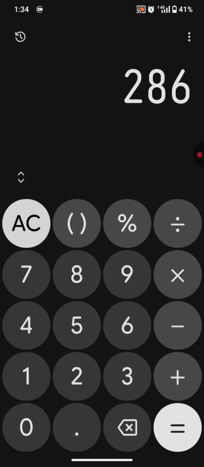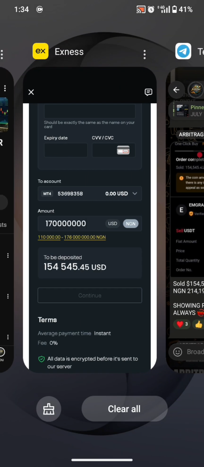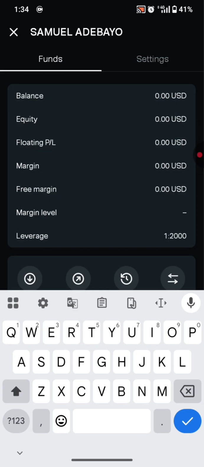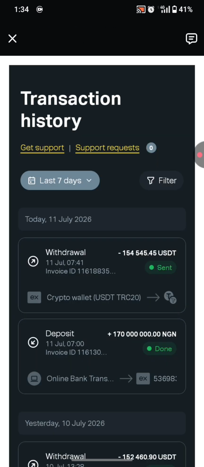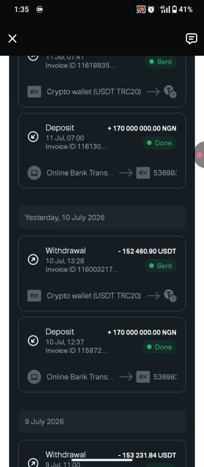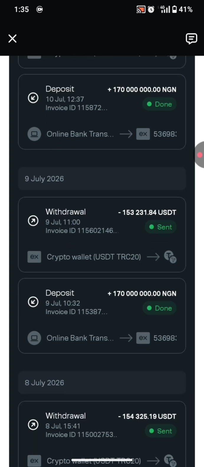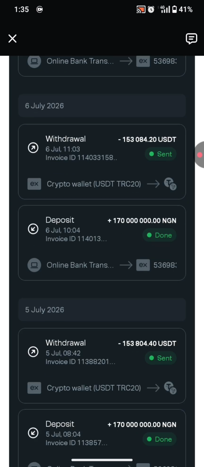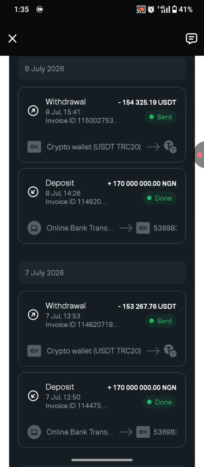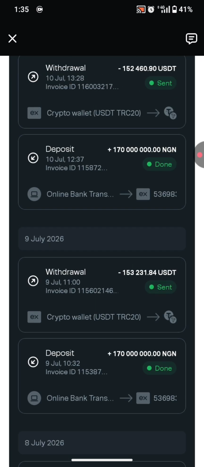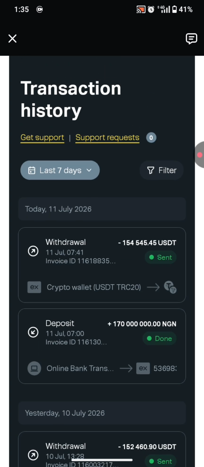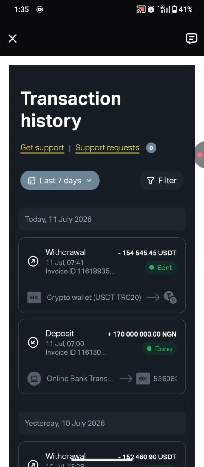Now remember, I showed you guys something earlier, that my account, I've been depositing just 170 million naira. You can see 170 million naira on each of these different transactions, but I can't use above 170 million naira, and the reason for that is very simple.